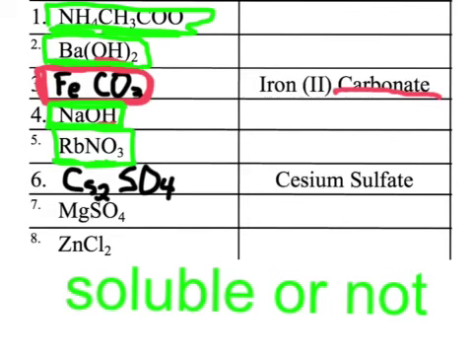Cesium sulfate. We have a rule that says sulfates are generally soluble. Oops, green. And also this starts with an alkali metal, so it's definitely soluble. What about magnesium sulfate? Magnesium sulfate. It's good to go back and look at the rule for sulfate. And you'll see, if you do that, that sulfates are mostly soluble. And chlorides are mostly soluble, so zinc chloride is going to be soluble.